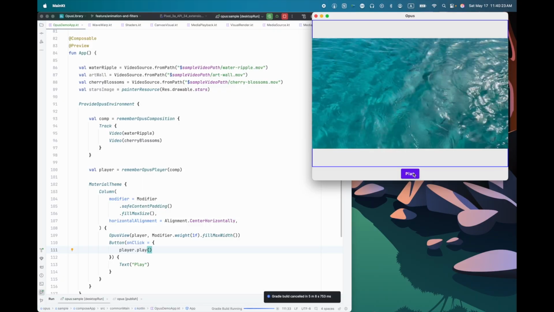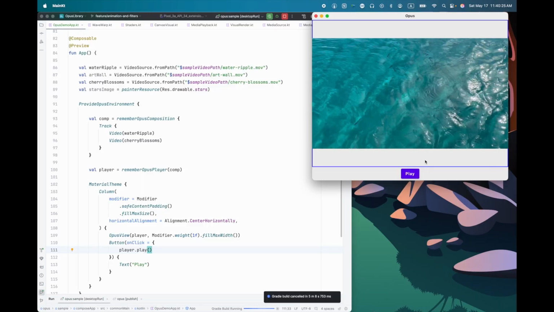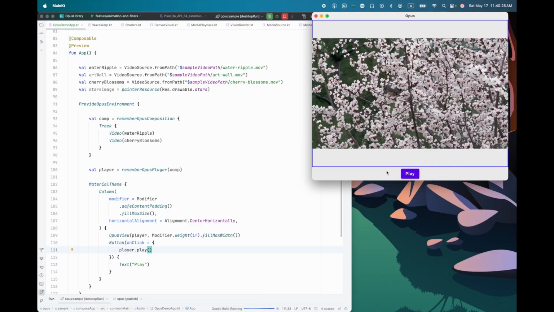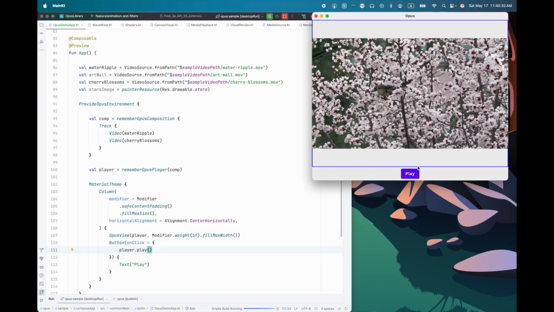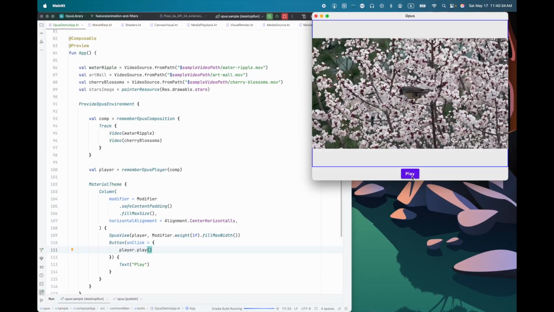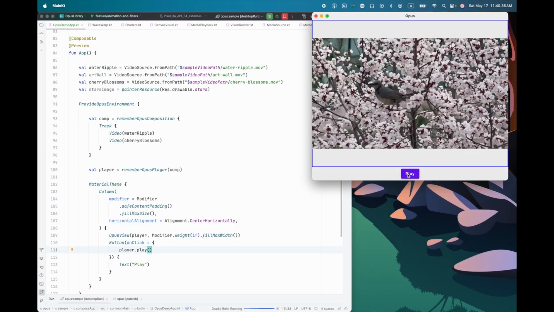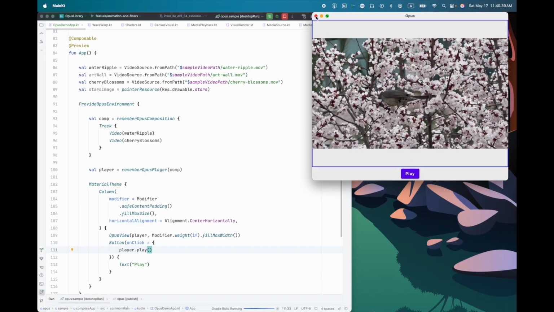So here we go, it's playing the video. One of the things you'll notice, however, is we have no way of stopping it. Okay, there we go. We went on to the second video. Great, everything is working as we expect. But of course, it would be nice if we could stop the video playing.